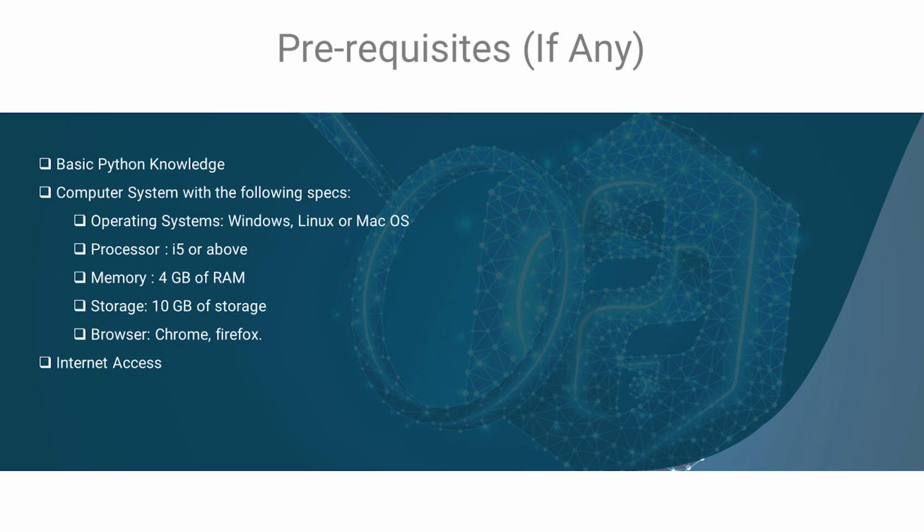If you do not fulfill this requirement, you could check out our Python crash course and come back to this one after that. Your computer should have at least 4 GB of RAM and 10 GB of free storage on the hard drive. Your processor should be i5 or above for best performance. We also assume you have internet access as you would be needing it to watch course videos and download the Python distribution.